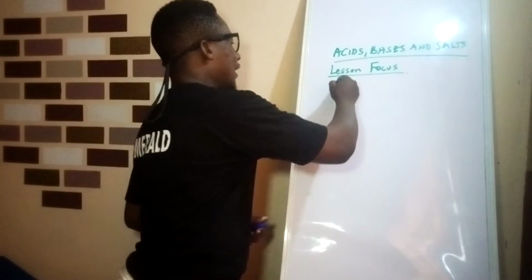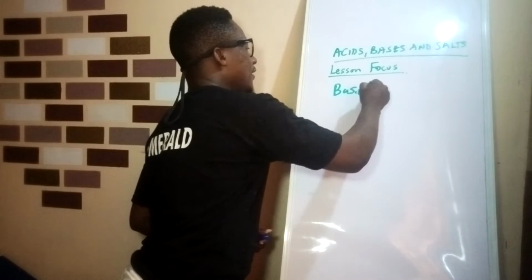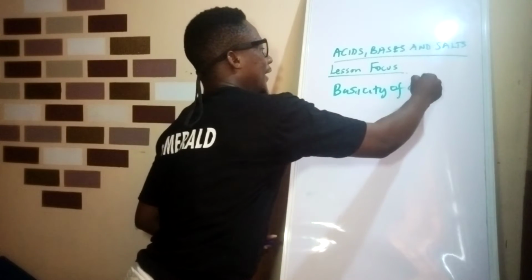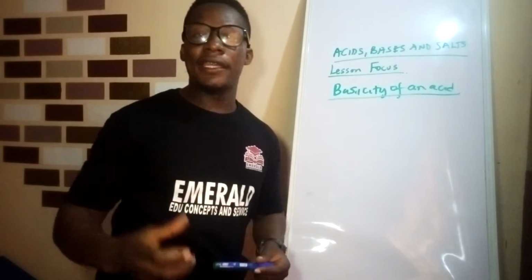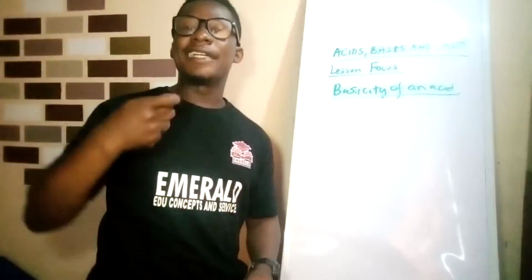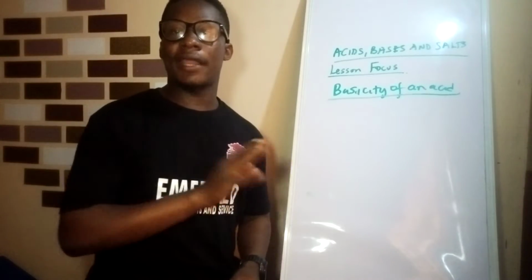So let's look at the basicity of an acid. The basicity of an acid is defined as the number of replaceable hydrogen ions in 1 mole of an acid.